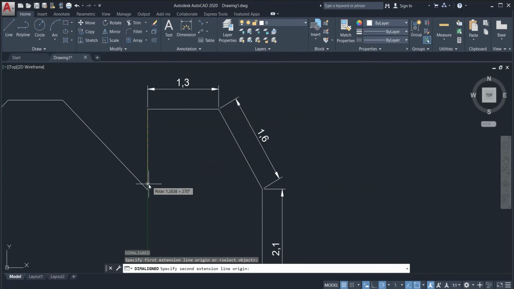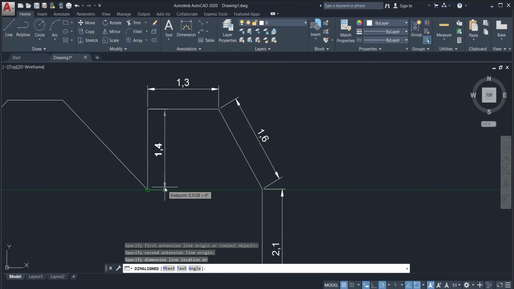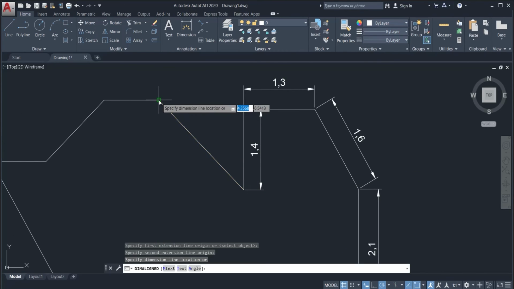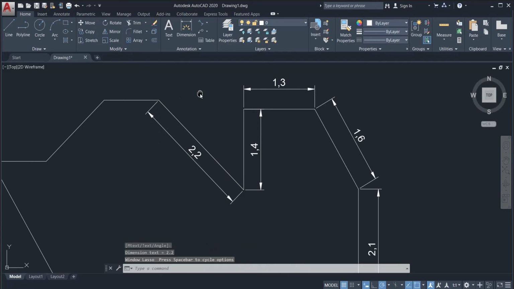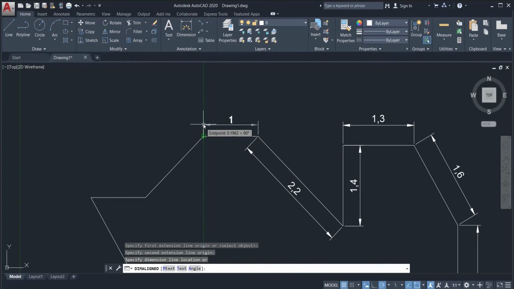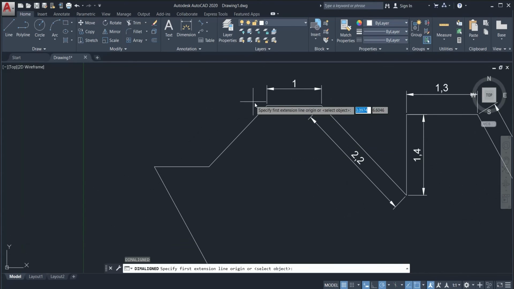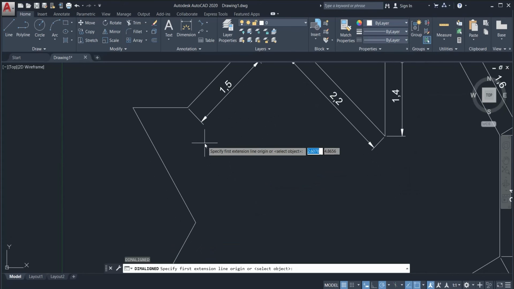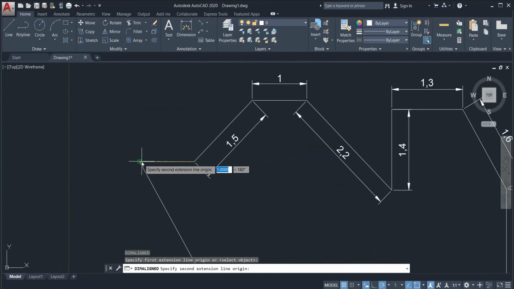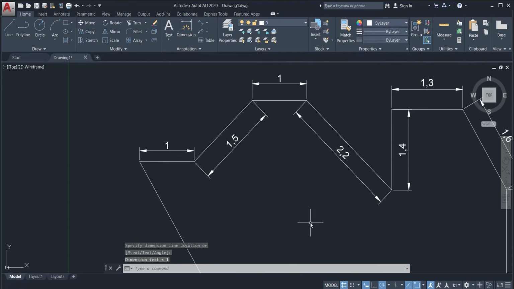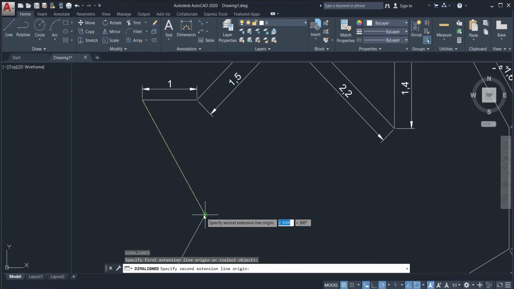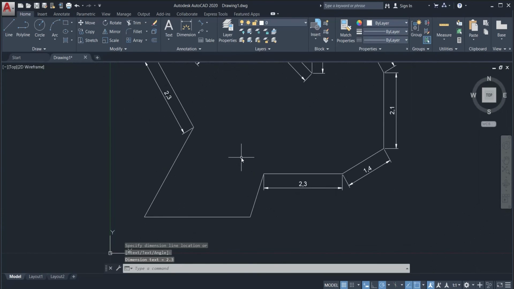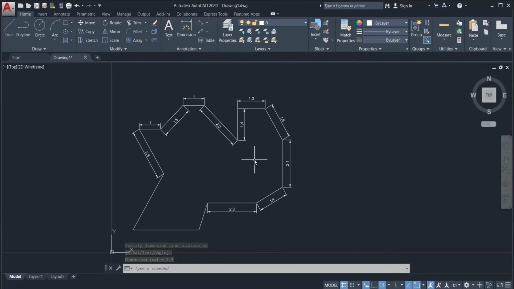Here we have a length of 1.4. Enter again and just continue adding the dimensions. This is now 2.2. So the next line has a length of 1. Add another dimension and the outcome is 1.5. Just click Enter to repeat the command. Now this is 1 again. And this is 2.3. Presently, I think that's about it for the dimensions of the straight and slanted lines.